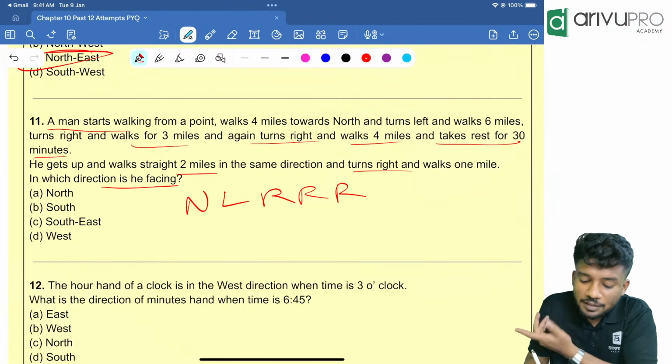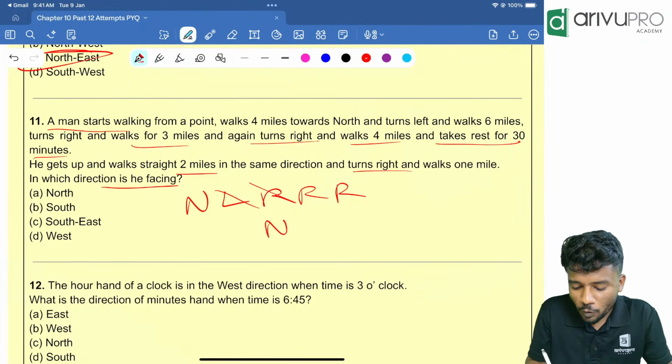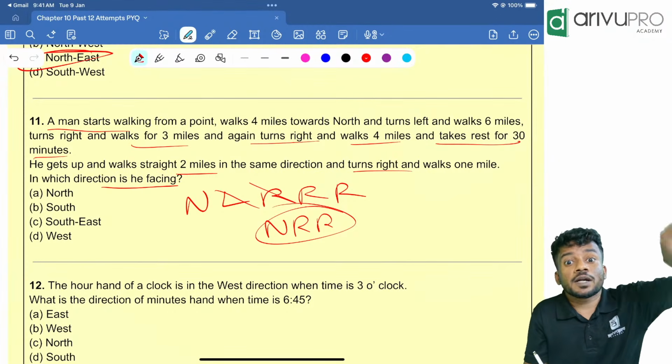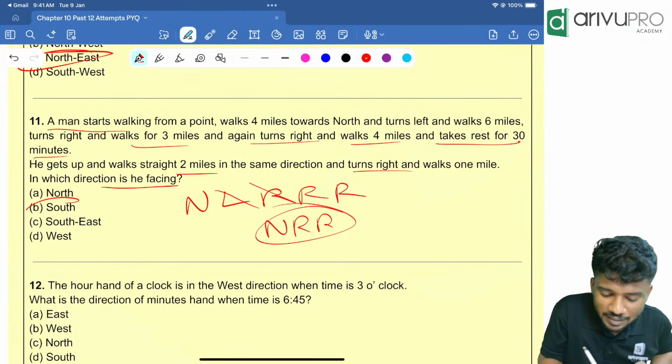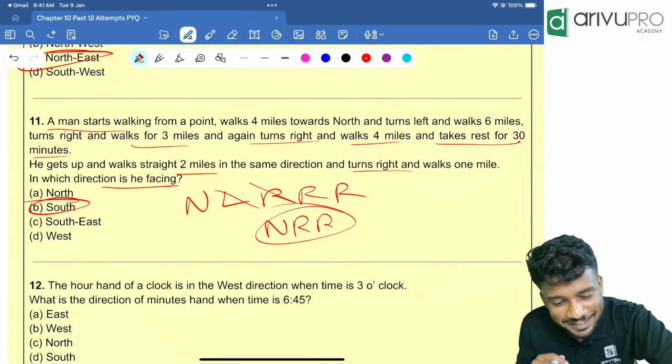Turns right again. Now you tell me the answer. Left and right got cancelled. What is remaining? North, right, right. North, right, right means the direction will get opposite. The answer is what? South is your answer. Very easy, right? Option B is your answer.